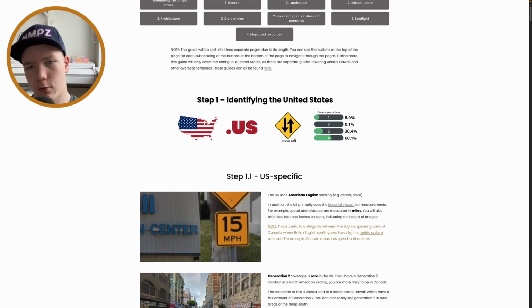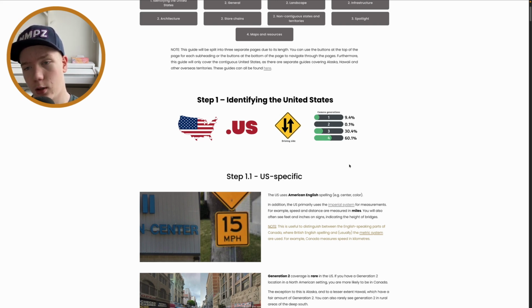And yeah, they drive on the right, obviously. I didn't mention that for Canada, but I think you know that all the North American countries, at least the ones that have coverage, drive on the right. I think. Maybe not, I'm not sure, but I do think so.